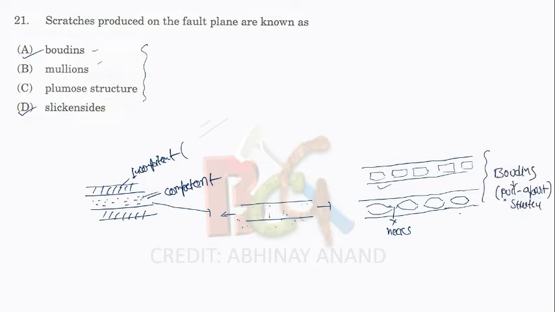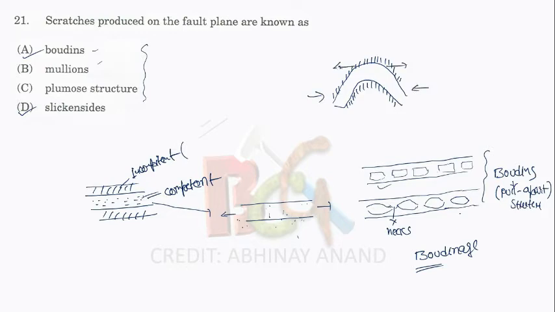Boudin is also known as a pull-apart structure, and the process of elongation which creates the boudins is known as boudinage. So this is a basic definition, and it can form during the folding also. And we have an incompetent bed below and above. During the folding there is a compression force here and extension force is here. So in this case, this kind of structure is generated here.